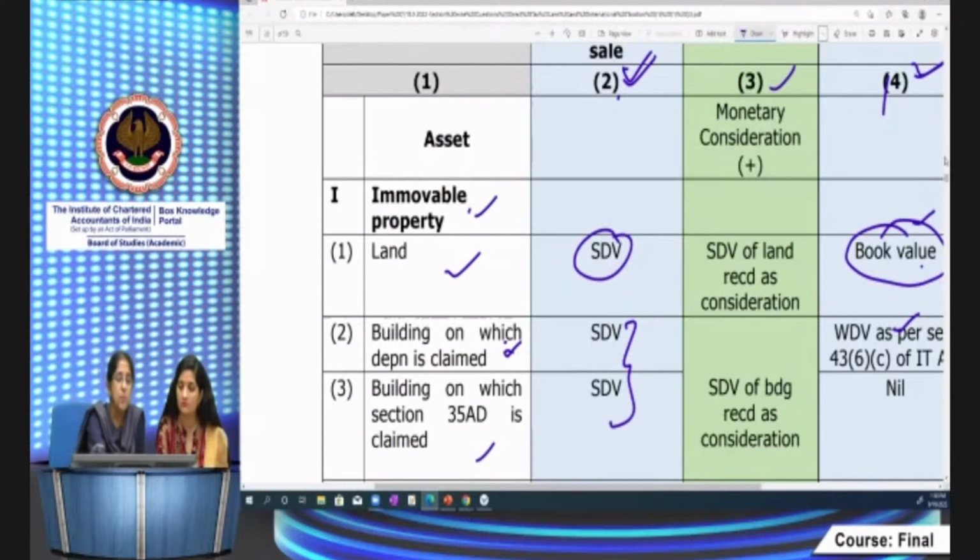Now, for a building on which 35AD deduction is claimed, full value of consideration is stamp duty value, but my cost is nil, because Explanations 1 and 2 specifically provide that in case of 35AD, the cost of acquisition will be nil. So when computing cost, I take nil, but when computing FMV, I have to take the stamp duty value.